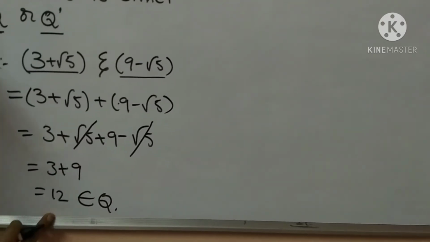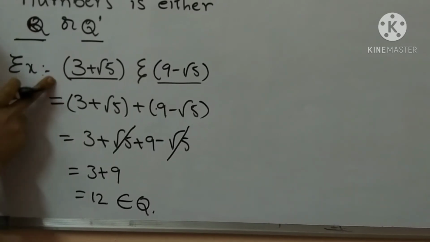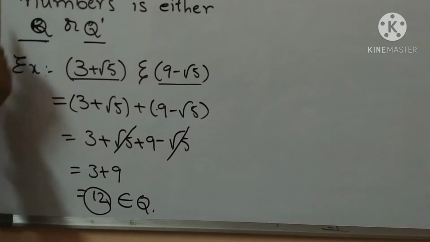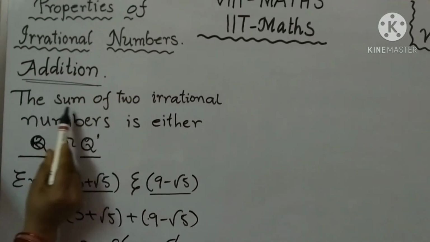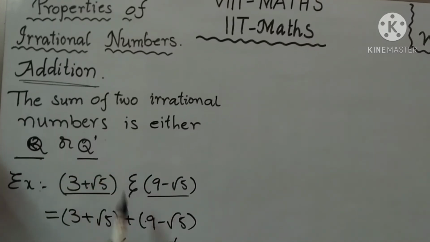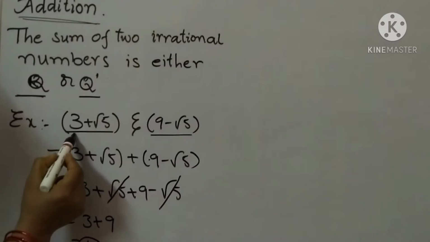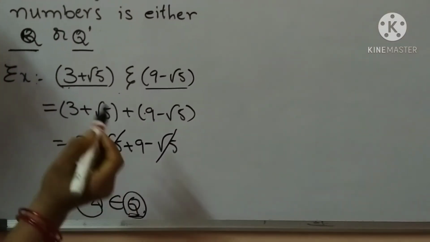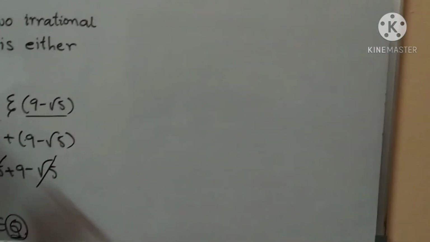Did you understand children? Take any two irrational numbers; by the properties of addition, we will get a rational number. 12 is a rational number. It is the property of addition. Properties of irrational numbers: the sum of two irrational numbers, we will get a rational number. Did you understand children? Okay. Next, another example.